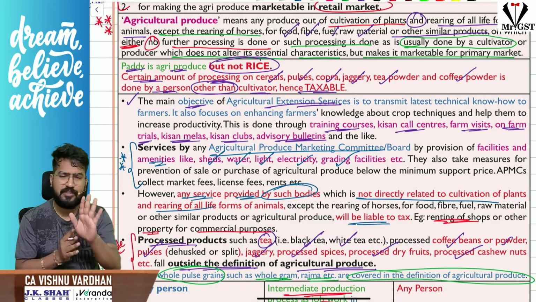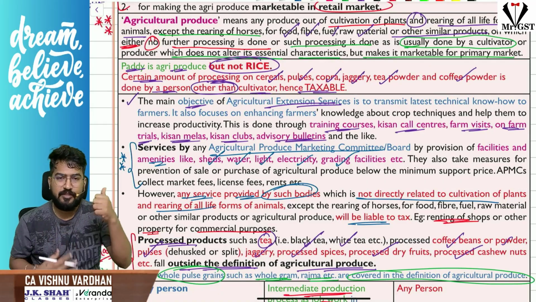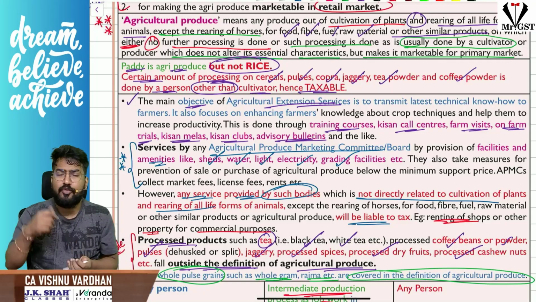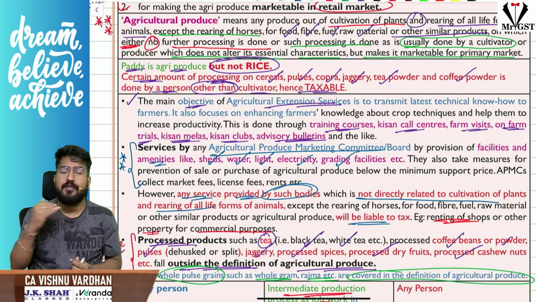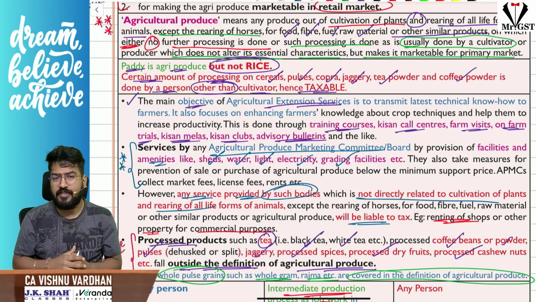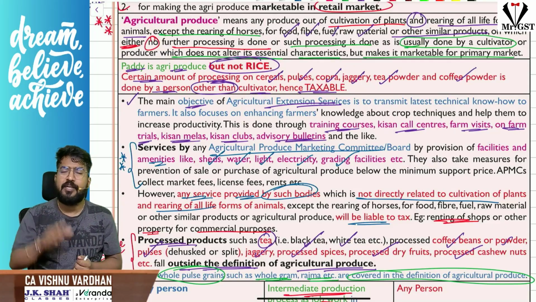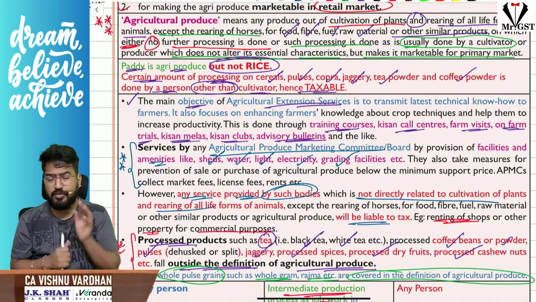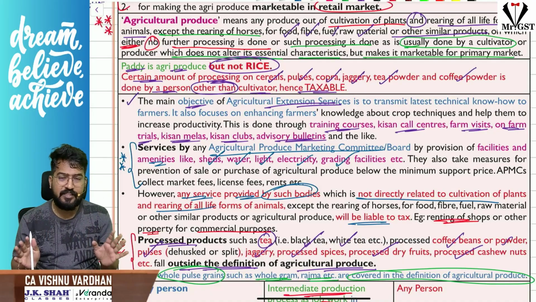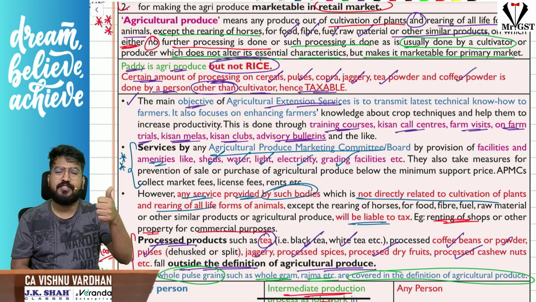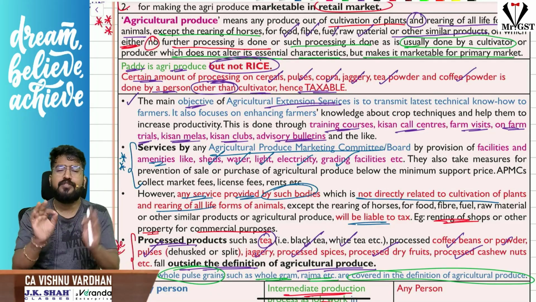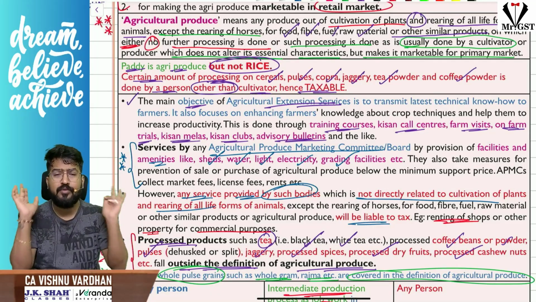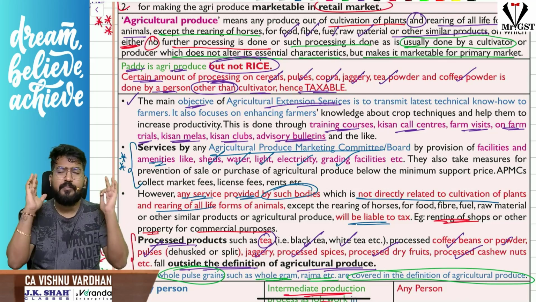That means simple, sir. First of all, agricultural produce should be cultivated out of land, and no other person should touch it. That means nobody else should carry out any process on that. Till that, it is called an agricultural produce. If anybody is processing it also, that should be a cultivator. The cultivator also should process it in such a way that it is still called agricultural produce. First, it will not alter the essential characteristic. Number two, that process is only carried out for the primary market.